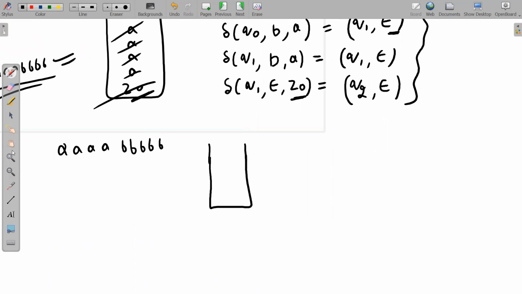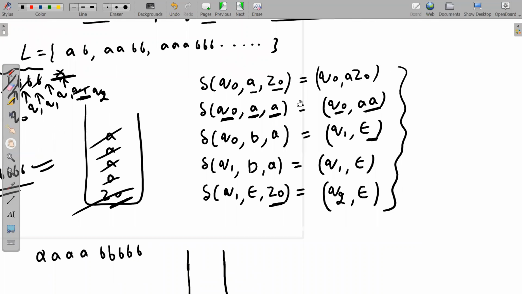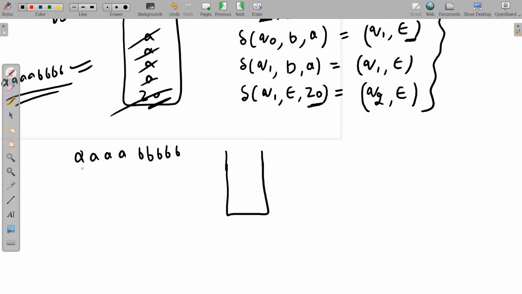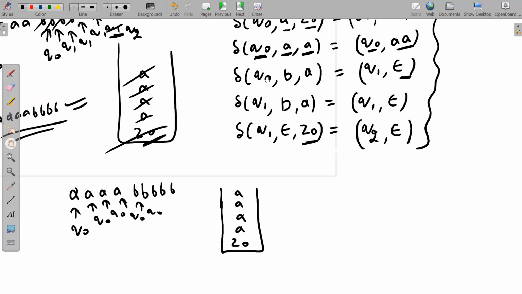See here carefully. I think you all remember these moves, so this is a very easy task for you. Initially we have Z0 at Q0. On reading A with Z0, and again A at Q0, we are blindly pushing all the A's. Now we are at Q0, we have read B from the tape and A from the stack. See the move: Q0, B, A, Q1, null. So we will move to state Q1.